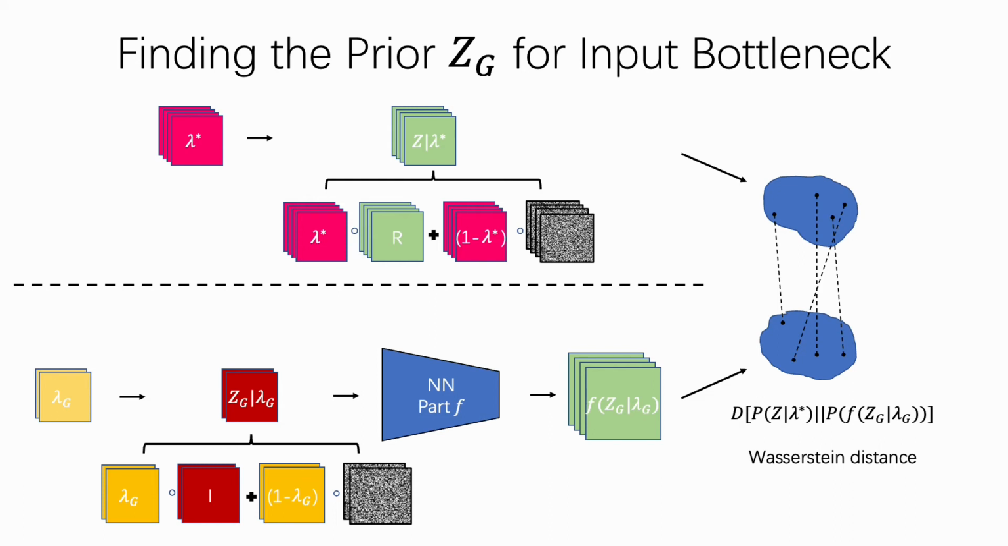We sample from the input bottleneck variable ZG and feed it to the network to generate the hidden representation. The discriminator serves to discriminate samples from the output of the generator and the distribution of Z star. The result of the generative adversarial optimization is the prior bottleneck ZG.